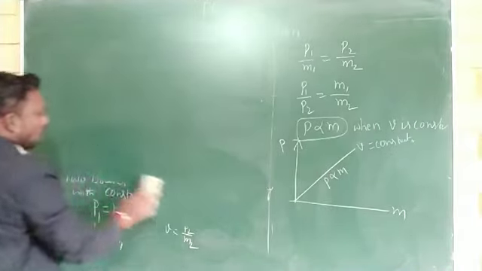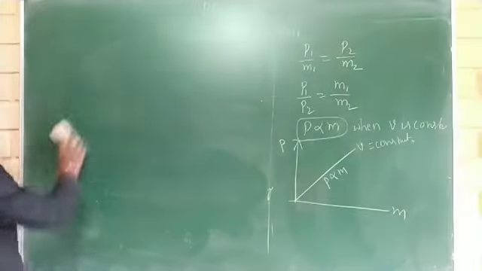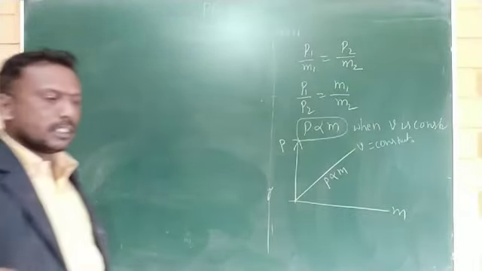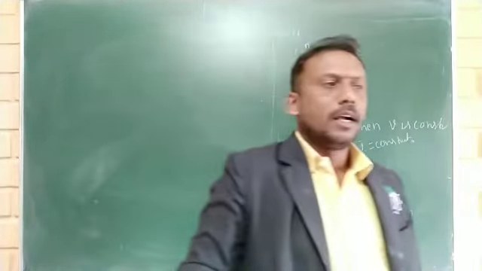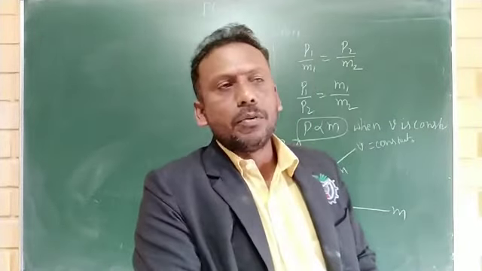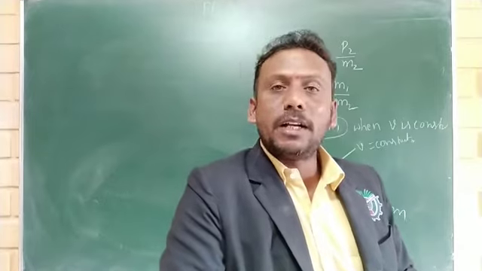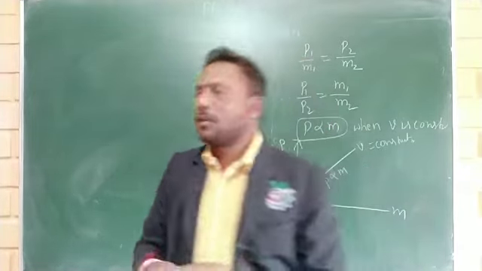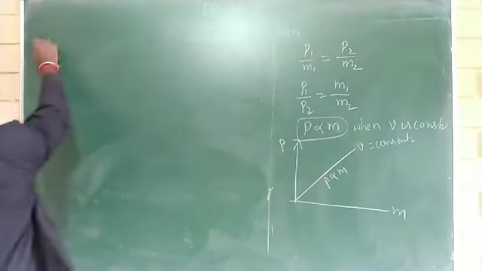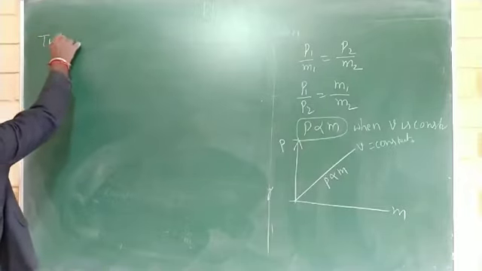If momentum is constant, two particles of mass M1 and M2 are moving with different velocities V1 and V2, but momentum is constant. Momentum of the particles is constant.